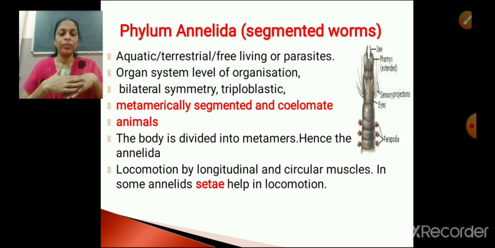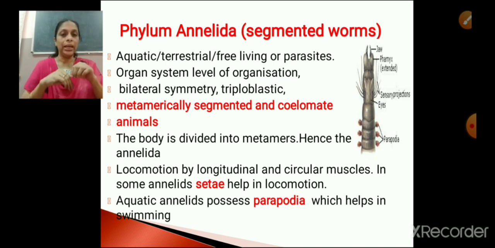are found in water. So for swimming they require certain specialized structures, and those structures found in annelids which help in swimming are called parapodia. What are they called? Parapodia. So here in the picture you can see three small dots. Can you see those three dots? Those dots are the parapodia. So hope you got it.